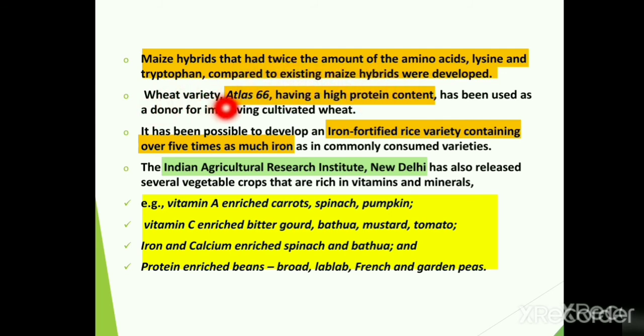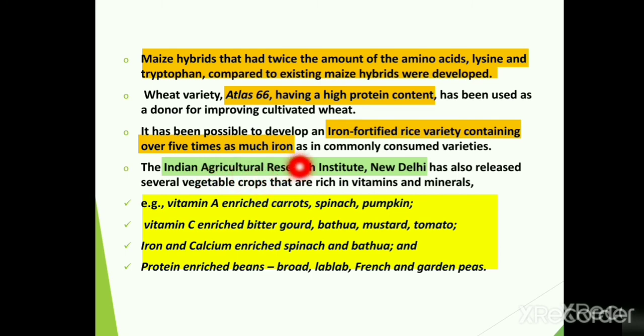Wheat variety, that is Atlas 66, having a high protein content, have been used as donor for improving cultivated wheat. It has been possible to develop an iron fortified rice variety containing over 5 times as much iron compared to commonly consumed variety of rice.